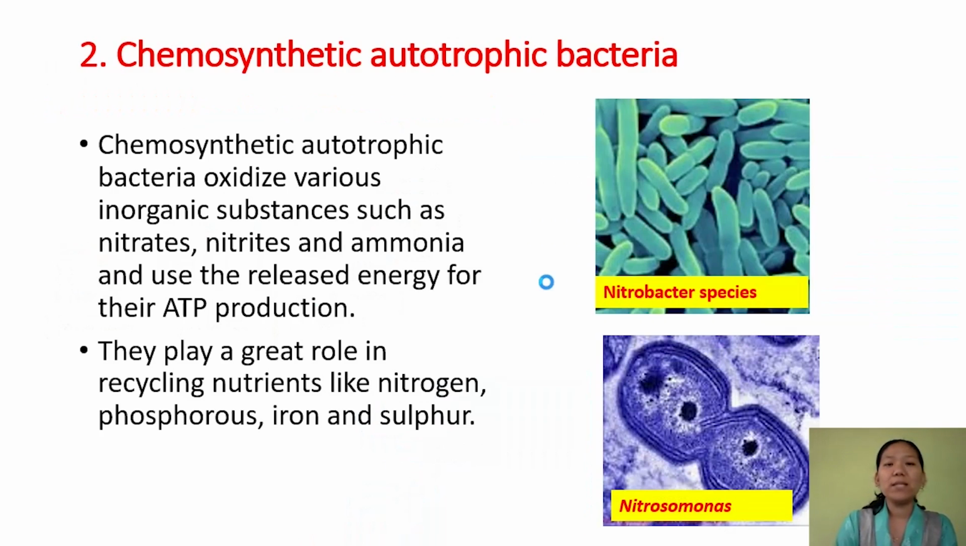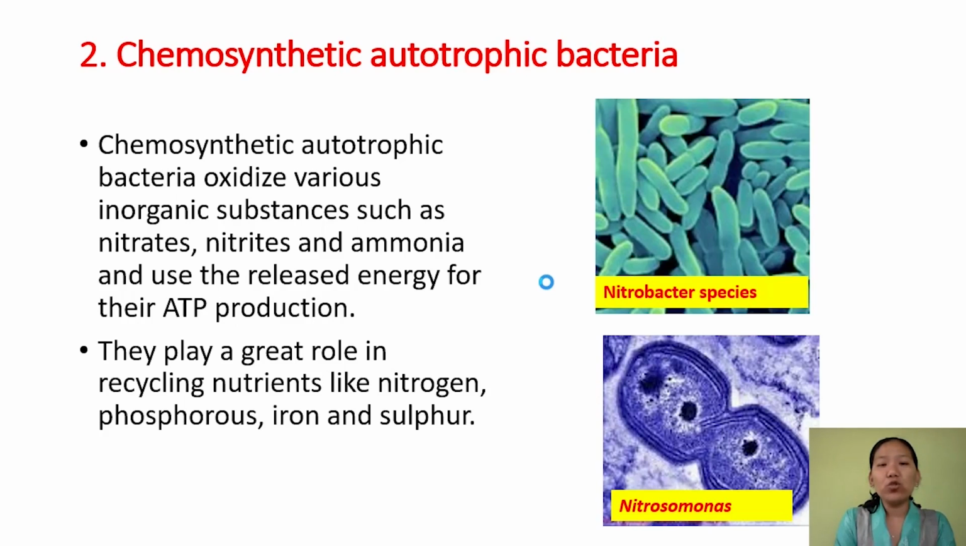Next is chemosynthetic autotrophic bacteria. So chemosynthetic autotrophic bacteria are again autotrophic. They can prepare their own food. But what they do is these bacteria oxidize various inorganic substances such as nitrate, ammonia, nitrite, and use the released energy for ATP production. For example, Nitrobacter species and Nitrosomonas species.